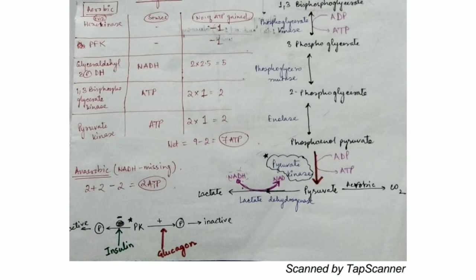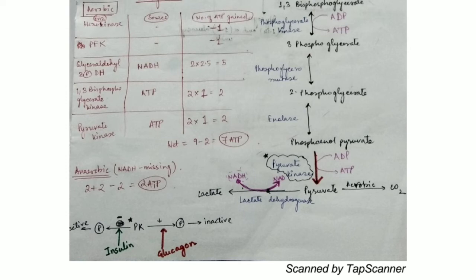From phosphoenol pyruvate to pyruvate. This is also an irreversible reaction of glycolysis. This is the third irreversible reaction of glycolysis. It is done using the enzyme pyruvate kinase. Okay, and this is also an energy generating phase. Now see, in phosphoenol pyruvate there was a phosphate group here, but it is converting into pyruvate. So the phosphate group is being released in the form of ATP, right?